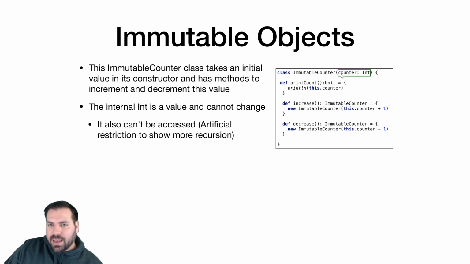The state of this object is only one state variable, counter of type int, and I didn't use val or var here. So as we know, that's going to be a val, but it can't be accessed from outside of this class. So if I have another class that has a reference to an ImmutableCounter, it cannot do .counter. This is invisible to the outside world. It can only be accessed from inside this class definition. So this is an immutable object because all of its state variables cannot change. None of the state variables are var.